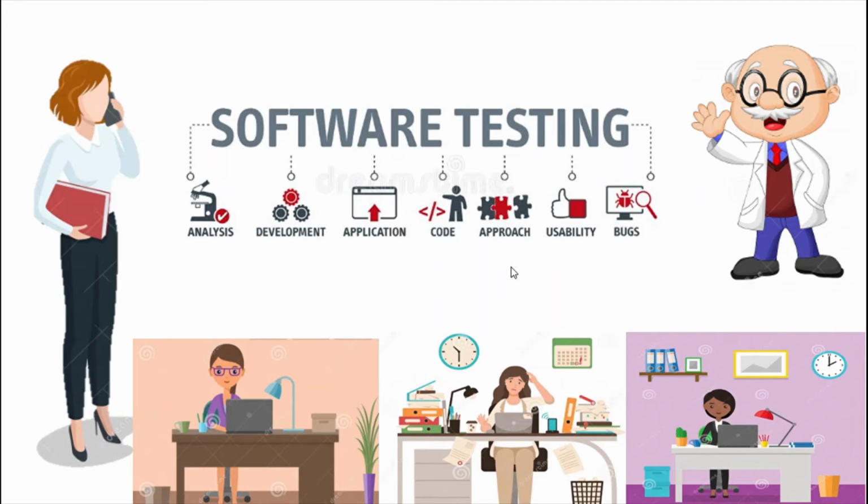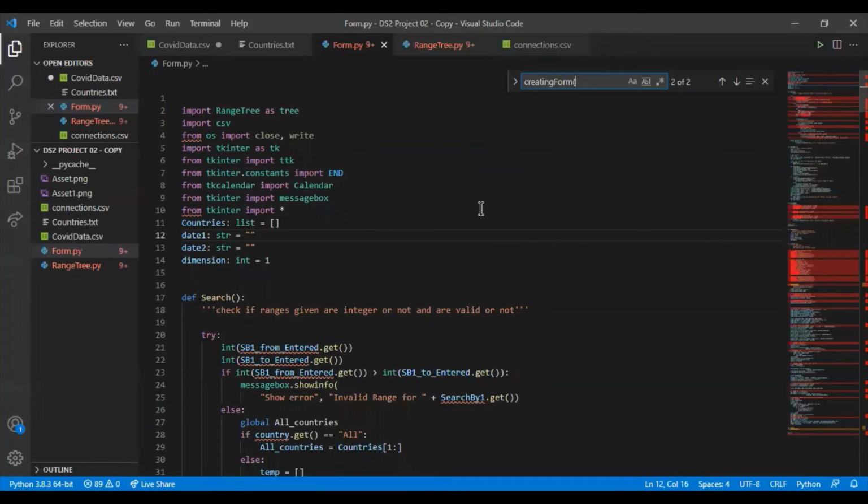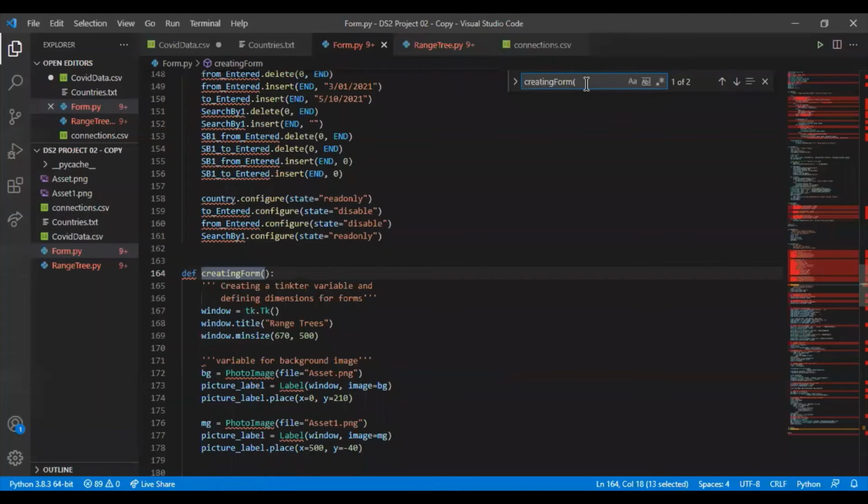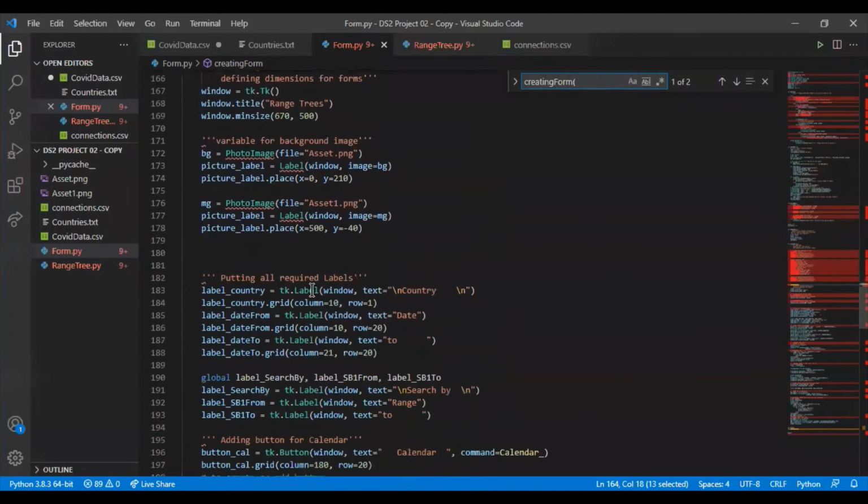So before celebrating, let me show you how it works. So me and my friends will perform searching using range queries. Coming to graphical interface, the part I like the most, let me tell you that here we have used a Python library named Tkinter to create forms. So the function where we are actually creating the appearance of the form is this, where we have variable for the background image. We are loading background image over here.